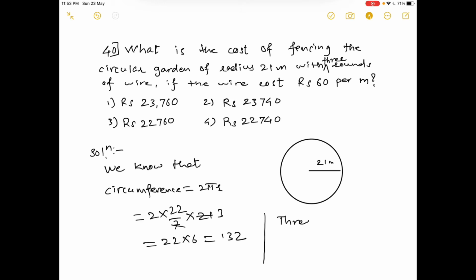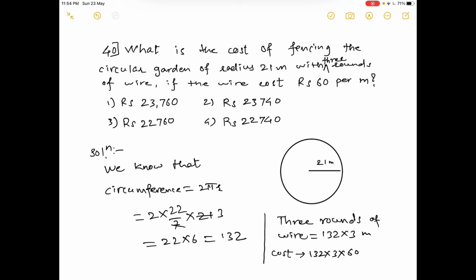That means 132 multiplied by 3 meters. And the cost will be 132 into 3 multiplied by 60. Why 60? Because it is given the per meter cost is rupees 60. Okay, per meter cost is 60, given to you already.